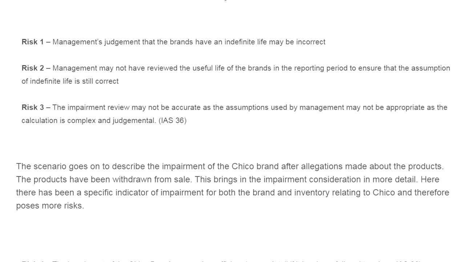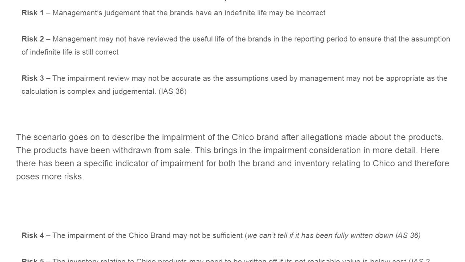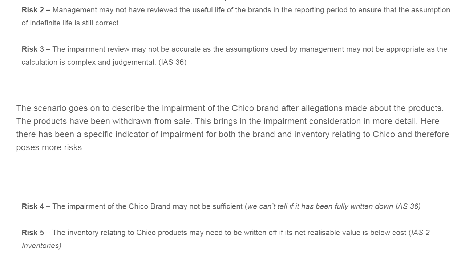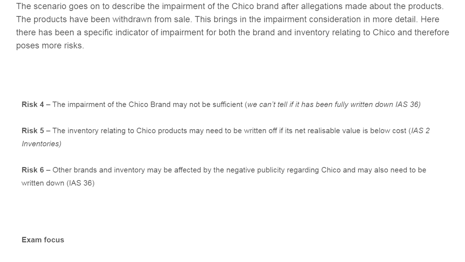So there are three risks. Management's judgment that the brand has an indefinite life may be incorrect. So what is the basis on which it was determined? Is there any supporting statement? They have to check, else it is risky. Management may not have reviewed the useful life of the brand in the reporting period to ensure that the assumption of indefinite life is still correct. So this is again a point. The management's impairment review may not be accurate, as the assumptions used by the management may not be appropriate, as the calculation is complex and judgmental. That is a common point in this.